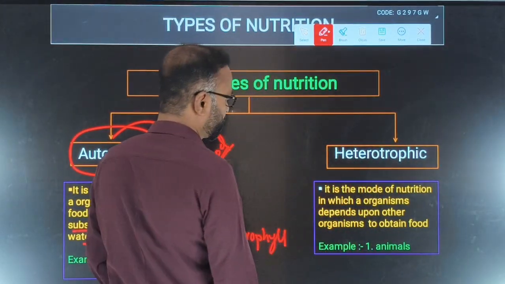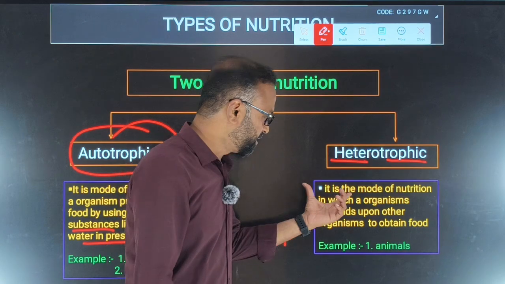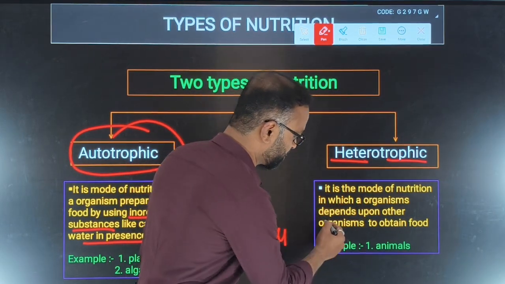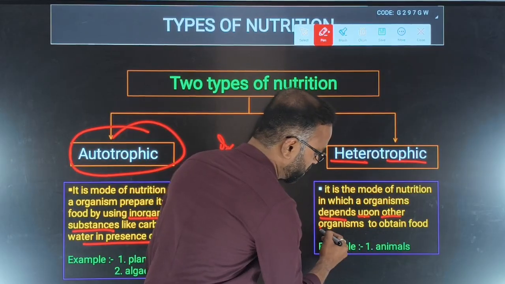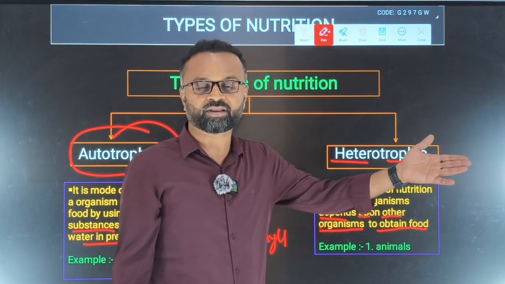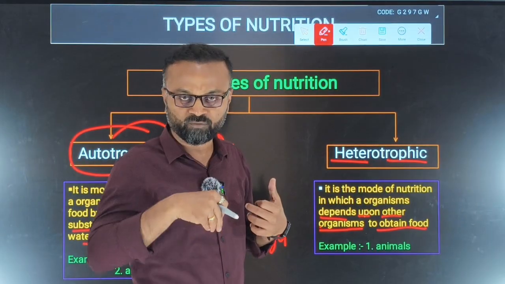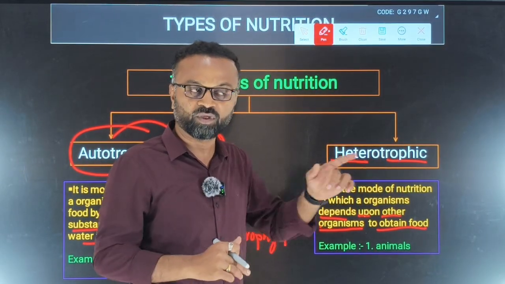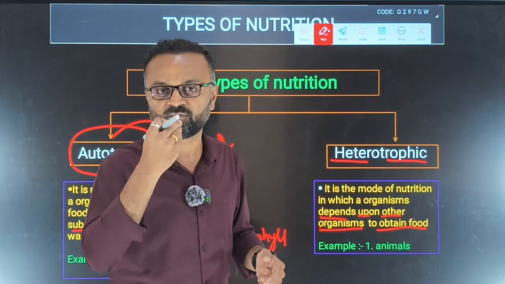Similarly, another type of nutrition is the heterotrophic mode of nutrition. It is a mode of nutrition in which organisms depend upon other organisms to obtain food. Why do we need to depend on others? Because we don't have the capacity to prepare our own food. That means we are depending on other organisms for nourishment, for food.